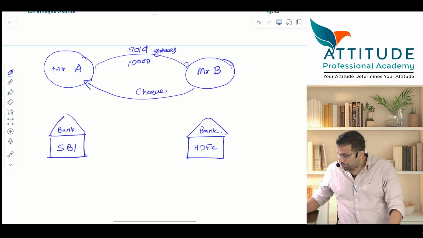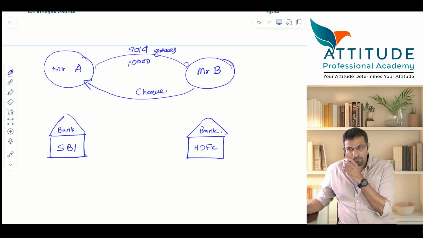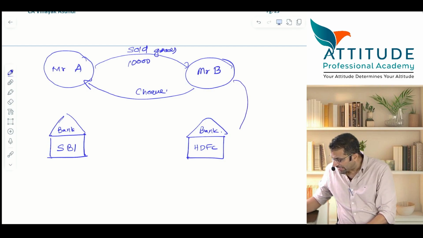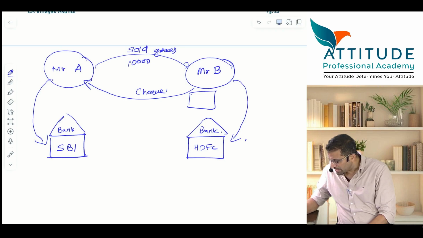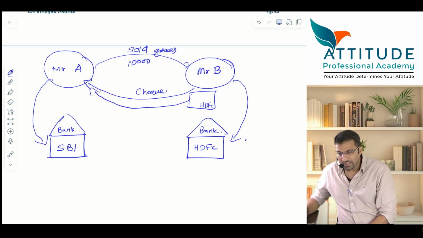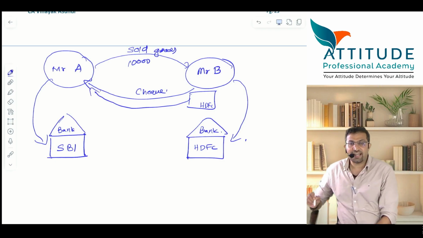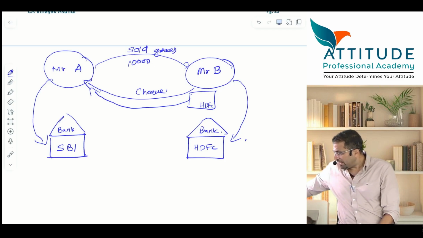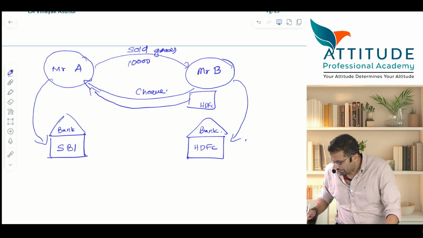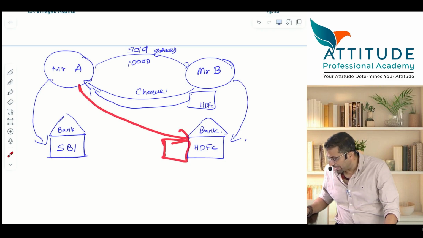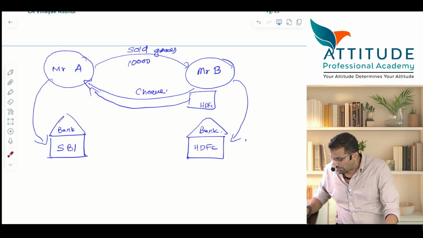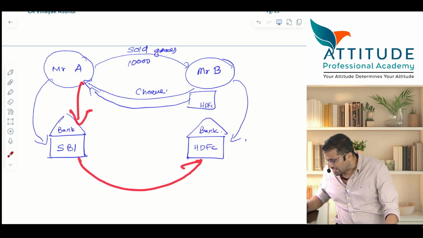Now please tell me, B will give whose check? HDFC, because B is having an account with HDFC, A is having an account with SBI, correct? So B will draw a check which is HDFC's check, and this check will be given to whom? Mr. A. What should Mr. A do? Mr. A, will he directly go to HDFC and present the check and take the money? Or will Mr. A go to SBI, deposit that check with SBI, and then SBI transfers the check to HDFC?